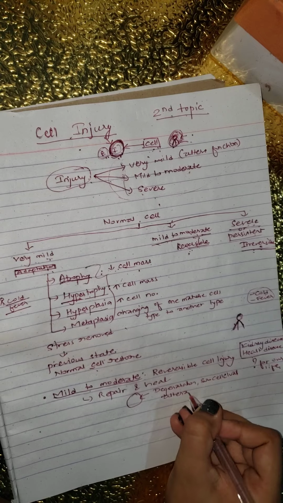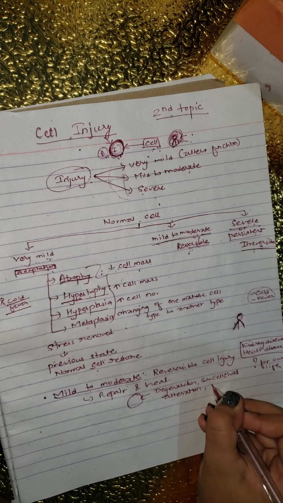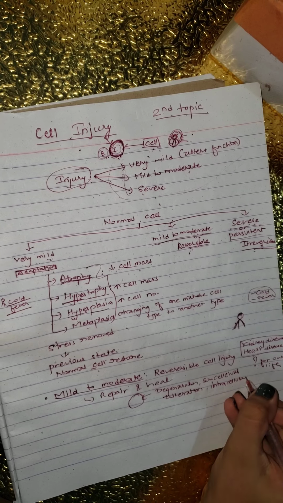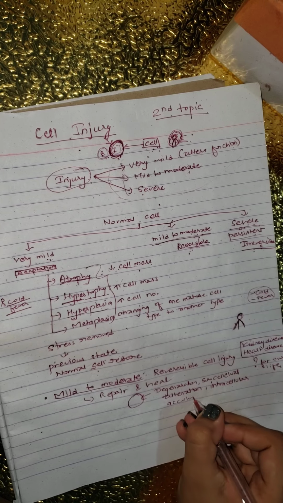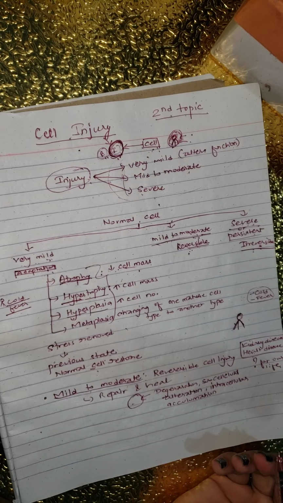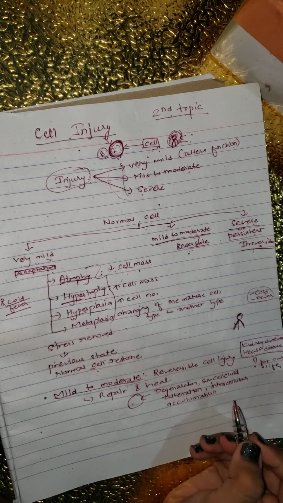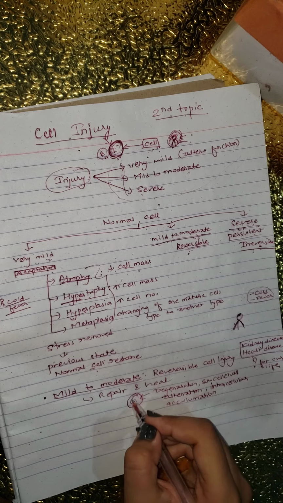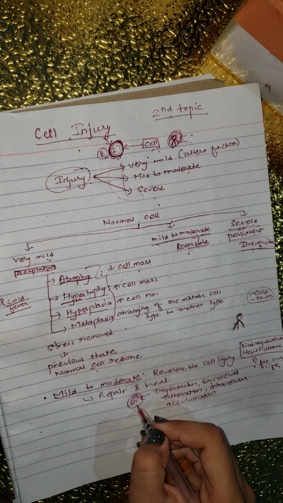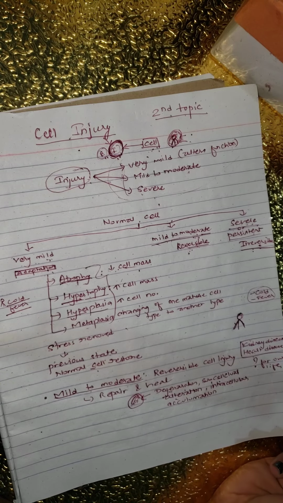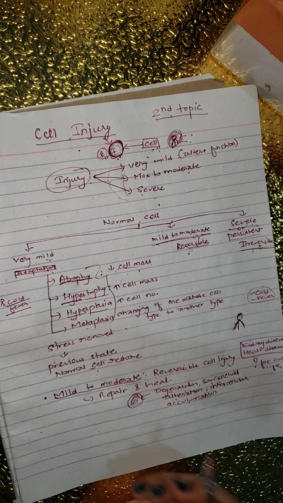I'm very sorry for my handwriting. After the stress is removed, the cell can go back to its normal state. Degeneration means whatever is happening inside the cell is degenerated, there is alteration in subcellular particles, and intracellular accumulation happens during this process.